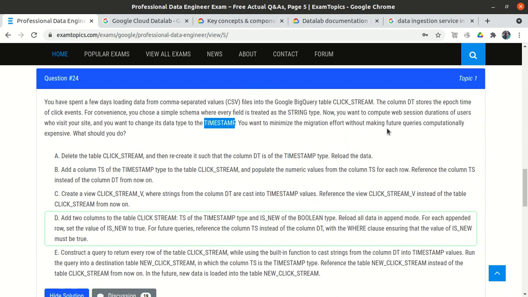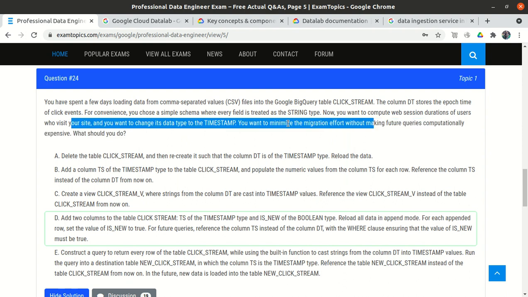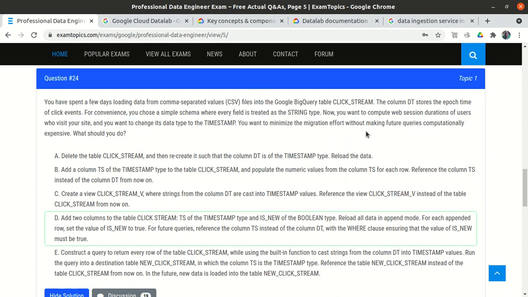And also we need to make sure that whatever future data will come, or if we run any future query, it should not be computationally expensive. What should you do? So first option, they told that delete the table, recreate the table, and this time recreate the table with timestamp rather than string type, and reload the data. So this will definitely work, but we will not select option A.